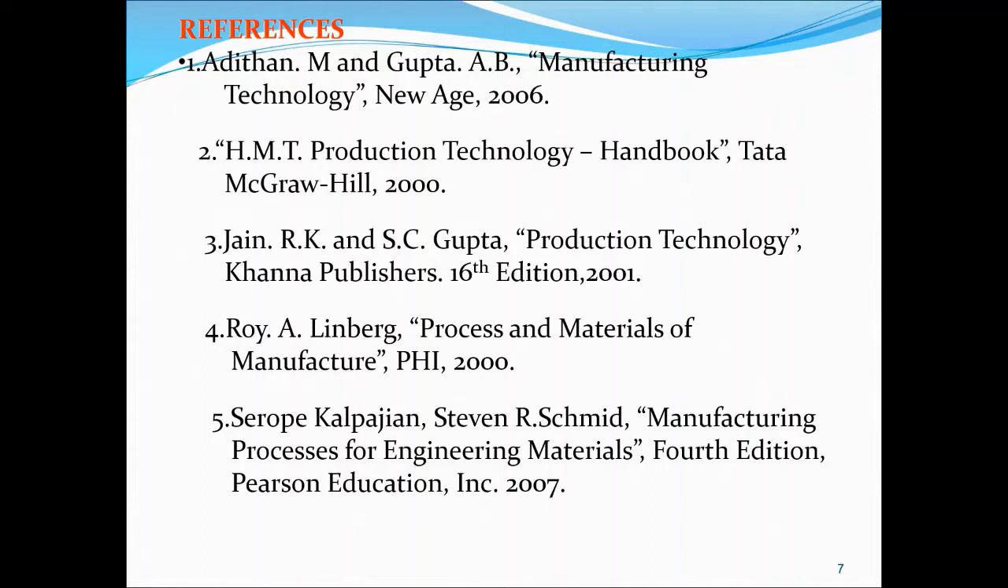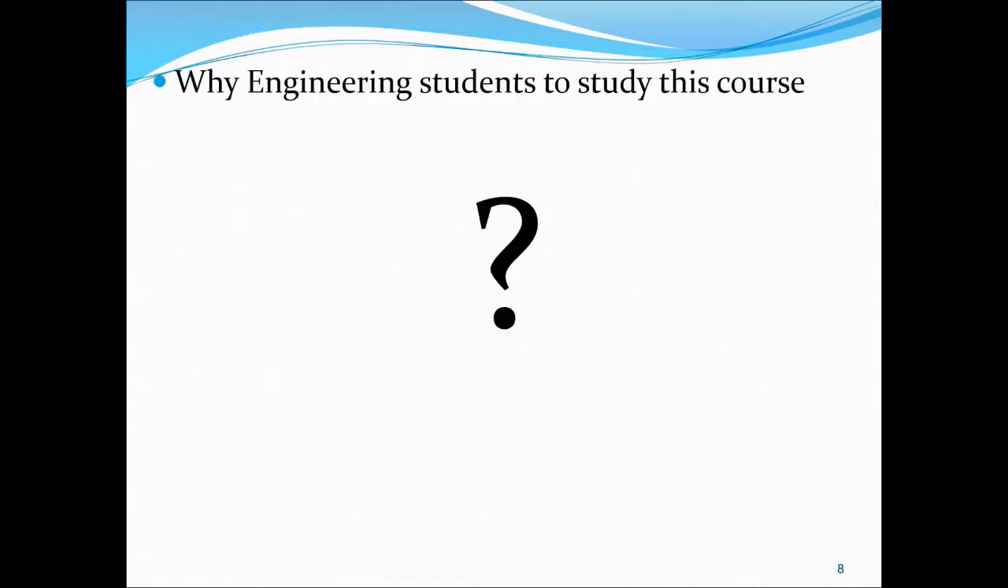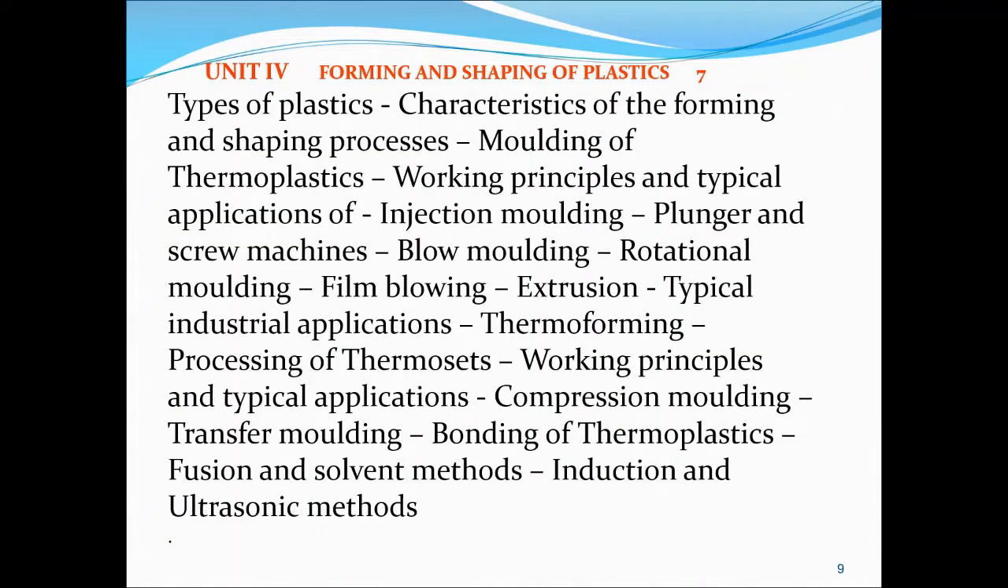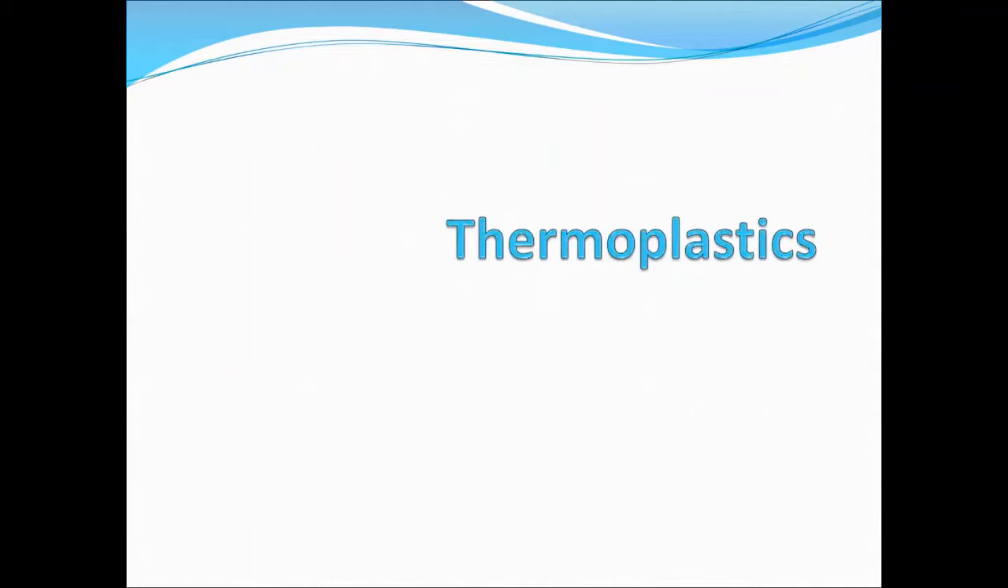So plastic manufacturing methods are very much important because a lot of material nowadays uses plastic only. Plastic is mainly utilized for reducing the weight of any job. Normally the plastics are called thermoplastic and thermosetting plastic.